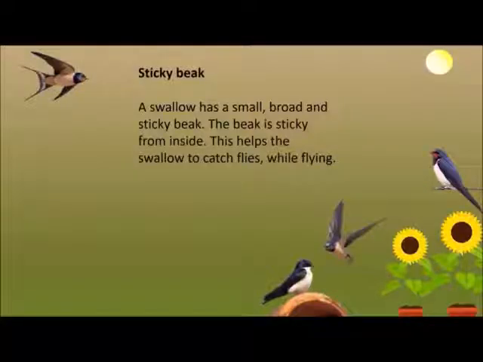Sticky beak. A swallow has a small, broad and sticky beak. The beak is sticky from inside. This helps the swallow to catch flies while flying.